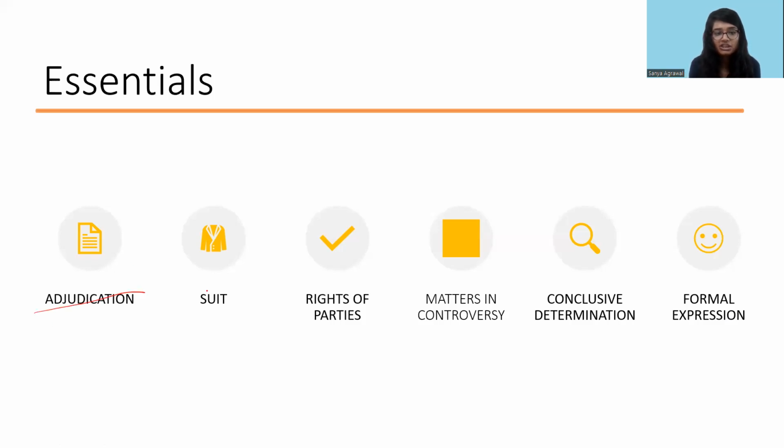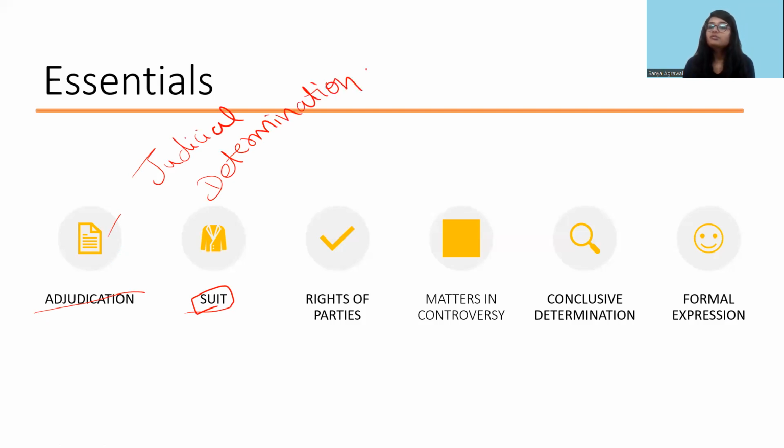First of all, adjudication and a suit. Adjudication basically means the judicial determination of a case, or in the case of a decree, judicial determination of a suit. What is the meaning of judicial determination? Judicial determination means that the judiciary has applied its mind.